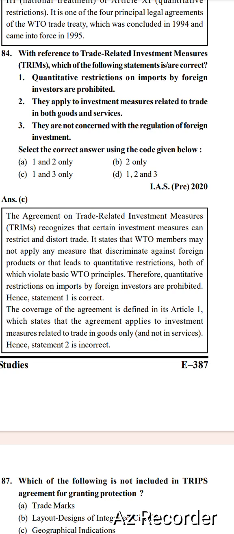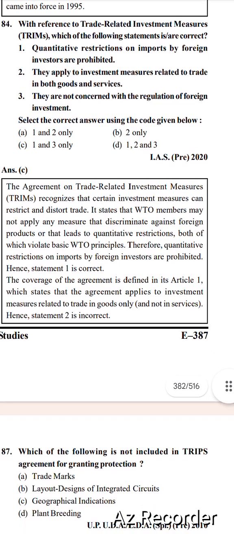The coverage of the agreement is defined in Article 1, which states that the agreement applies to investment measures related to trade in goods only, not in services.